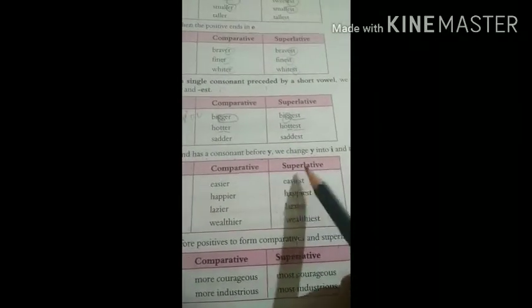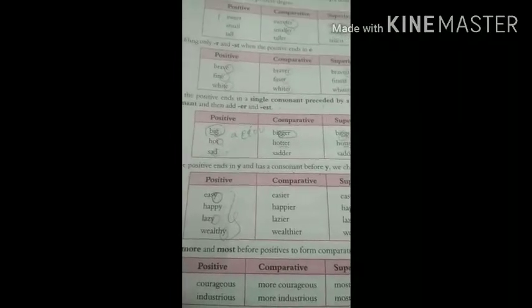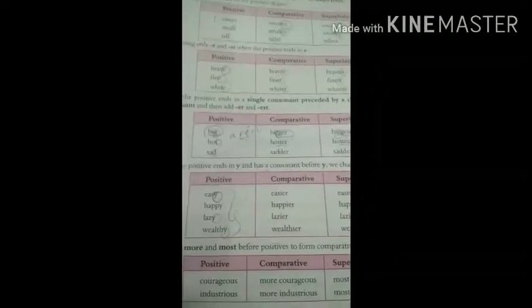Similarly, easiest in superlative degree. Remember, if the positive degree ends with the alphabet Y and the sound is of a vowel, then it will be changed into I, adding ER and EST at the end.